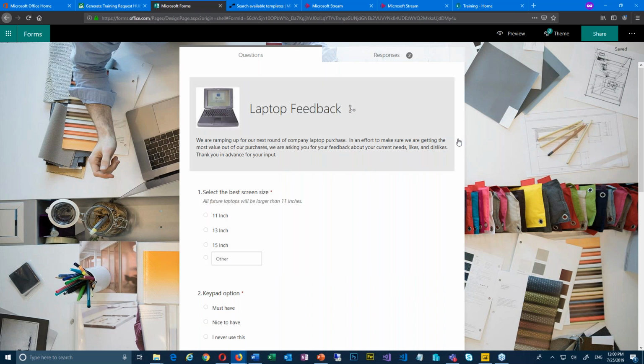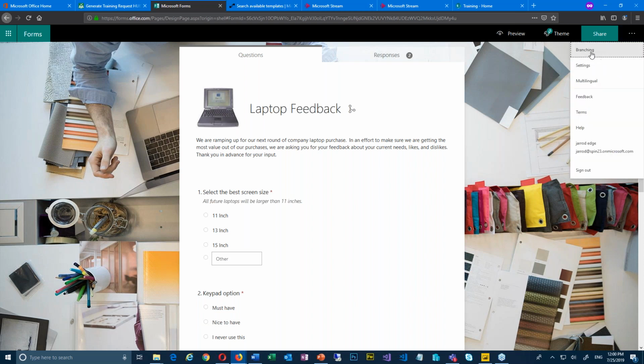What's branching? Usually when people get to Microsoft Forms, they fill out all this top portion here, and they're like, I don't understand how to do the rest of it because it's not obvious. Here we have a preview. I'm not going to click on it yet. I have themes and sharing, which I'll show later. But way over here in the corner is this ..., which isn't obvious at all, but it says more from settings. If you click on that, this is where branching is.